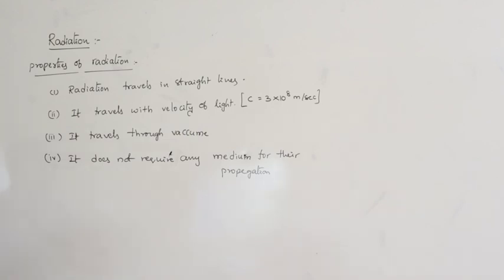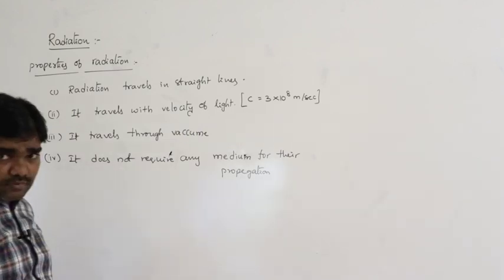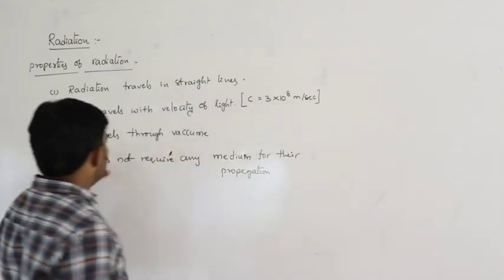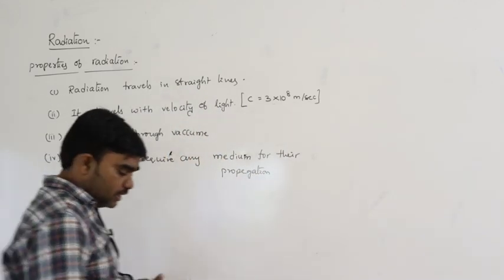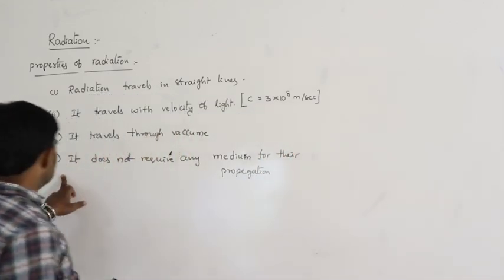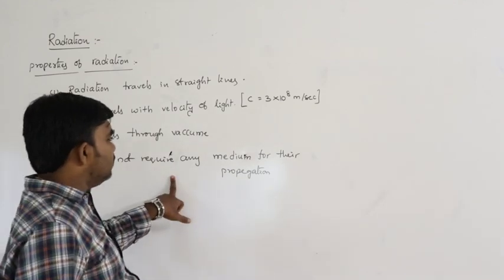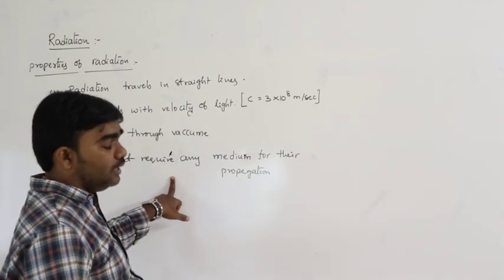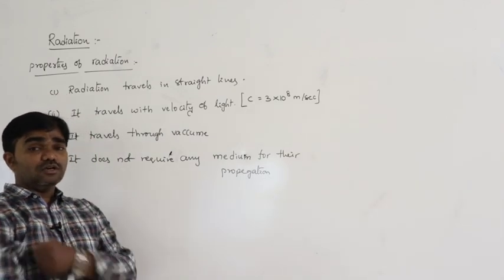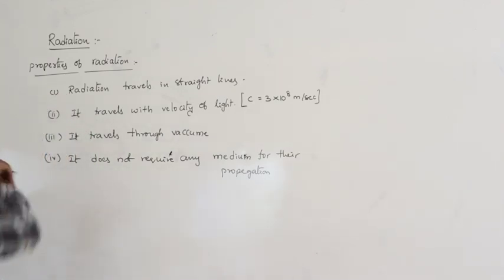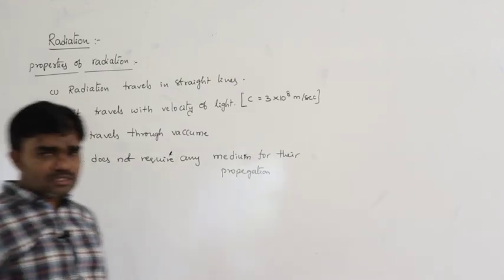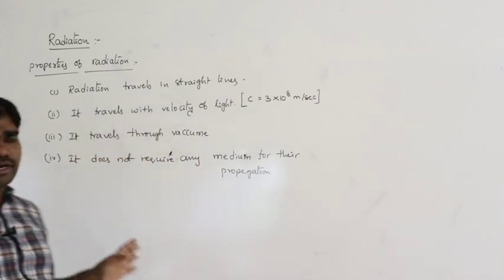So radiation travels in straight lines. It travels with the velocity of light, which is 3 into 10 to the power of 8 meters per second. Then it travels through the vacuum. Heat radiation does not require any medium for its propagation. Vacuum means there is no medium in the vacuum.